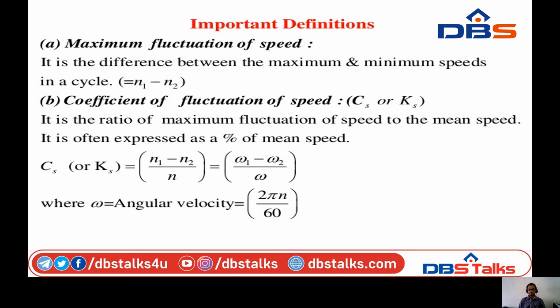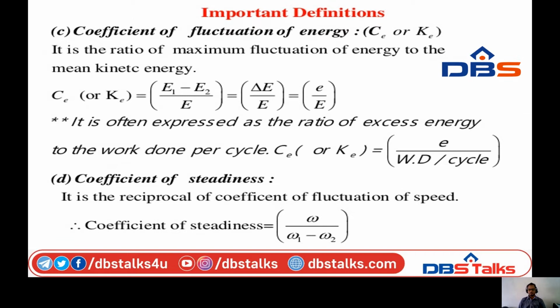Next, maximum fluctuation of energy. The maximum fluctuation of energy follows in continuity with the fluctuation of speed. It is the difference between the energies. Here also, the coefficient is capital C, and for energy we substitute small e as suffix: Ce.